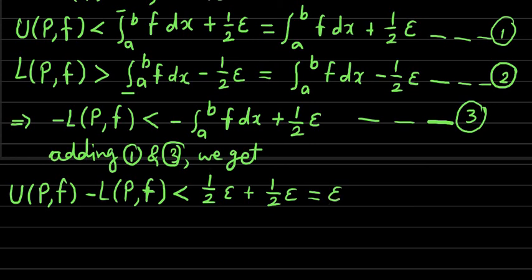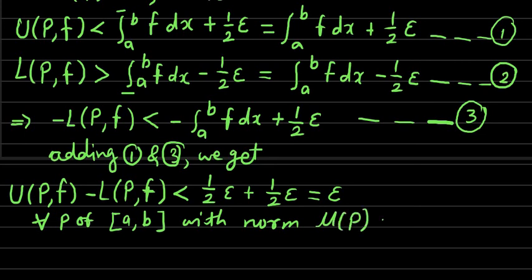So therefore we have shown that if the function f is integrable on the closed interval a to b, then the difference of upper sum and lower sum is less than epsilon. This is by the Darboux sum. This is for every partition P of closed interval a to b with norm mu of P less than delta. So we have proved that the condition is necessary.